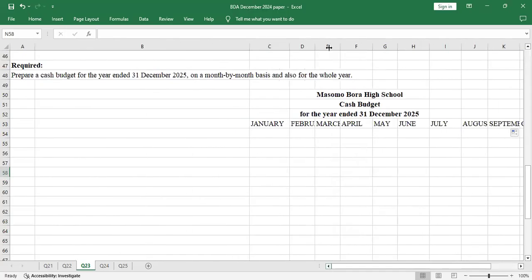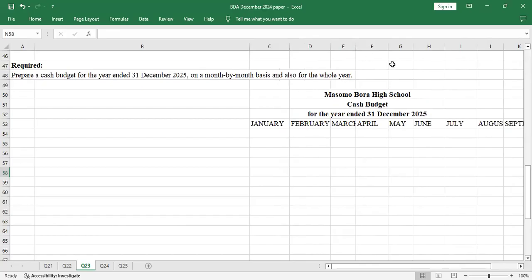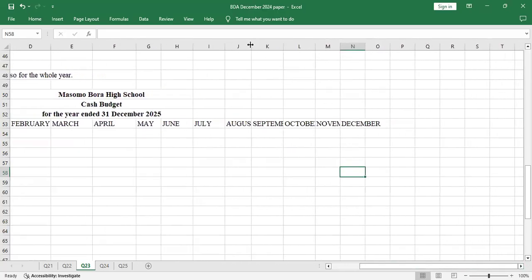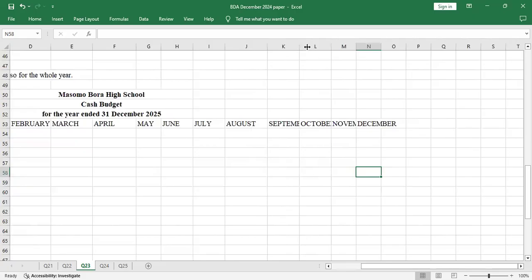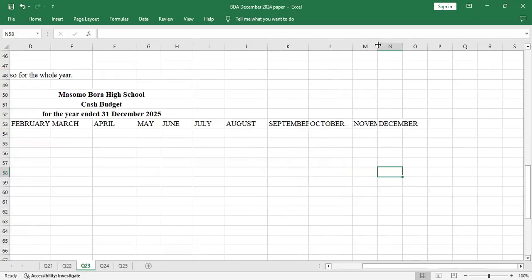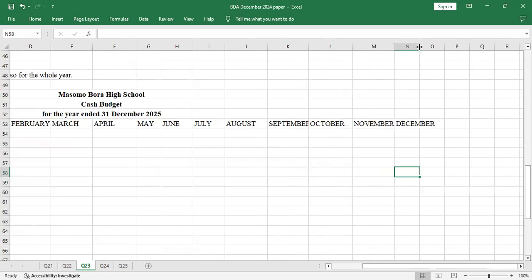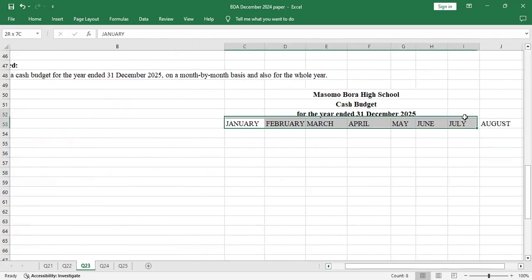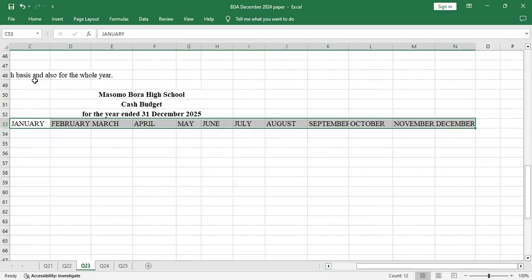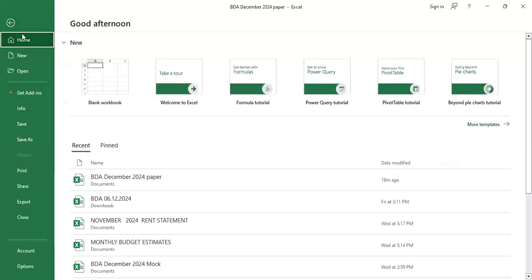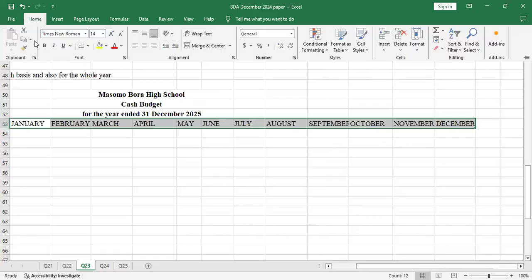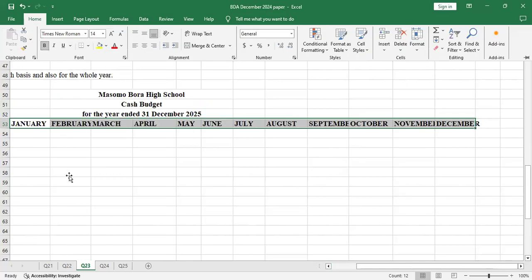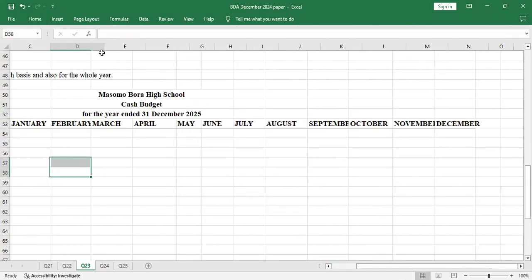Then I'll increase the size of the columns. I'll increase the sizes of the columns and do that to that as well. Then I'll bold this also, bold that, then I'll create the bottom border.